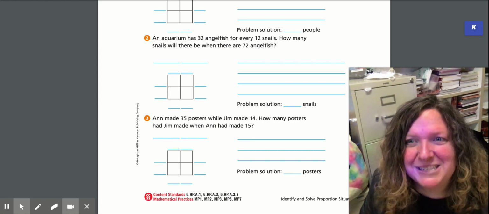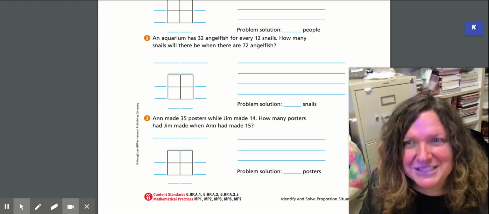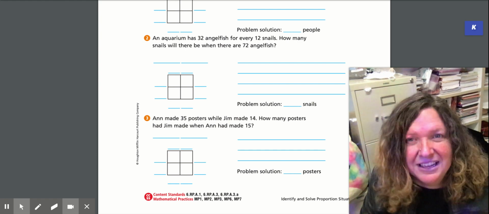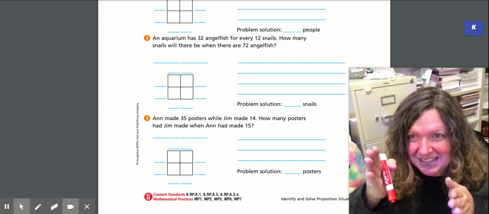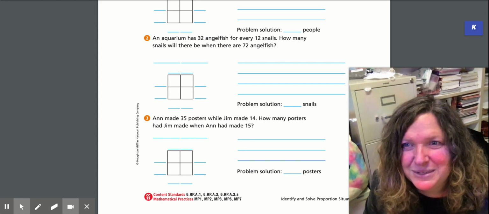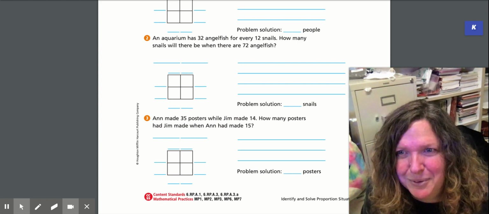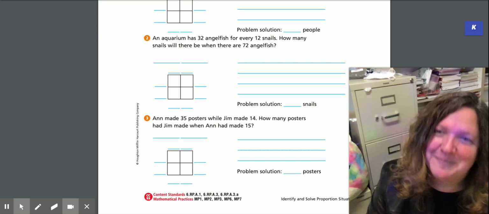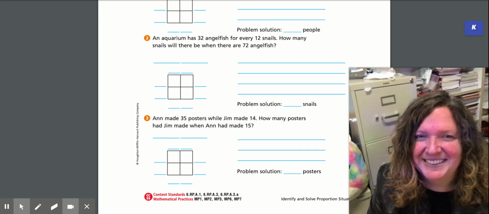All of those are the assumptions that we're making in order for this to be a constant rate for the angelfish, a constant rate for the snails. We put them together and we have a ratio table. From that, we can make a proportion. And how to solve that? Using a factor puzzle. Good luck.